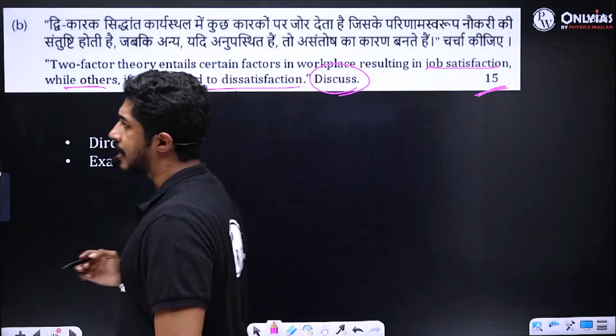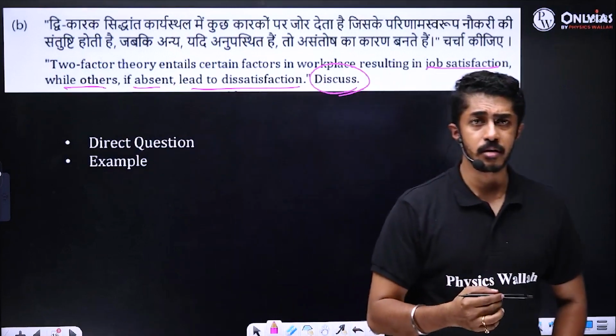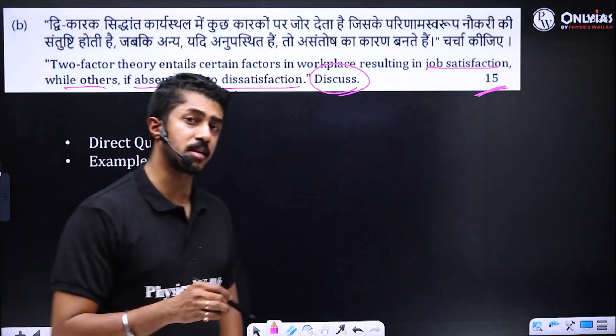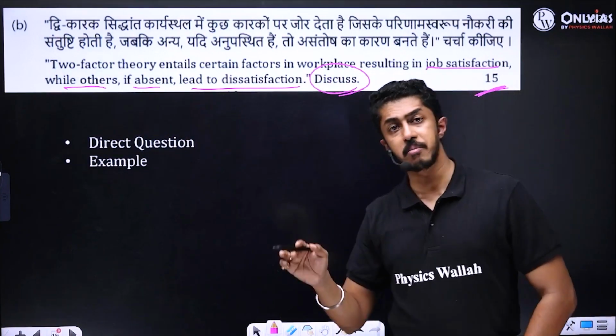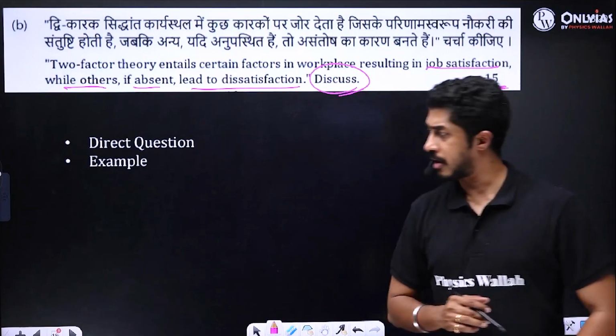So you can clearly tell what are those areas where exactly individuals will feel motivated or feel satisfied. What are those areas where the individuals will feel dissatisfied? So again, if you can give proper examples from the government circle as well as from the private circle, your answer is complete. Clear, people?